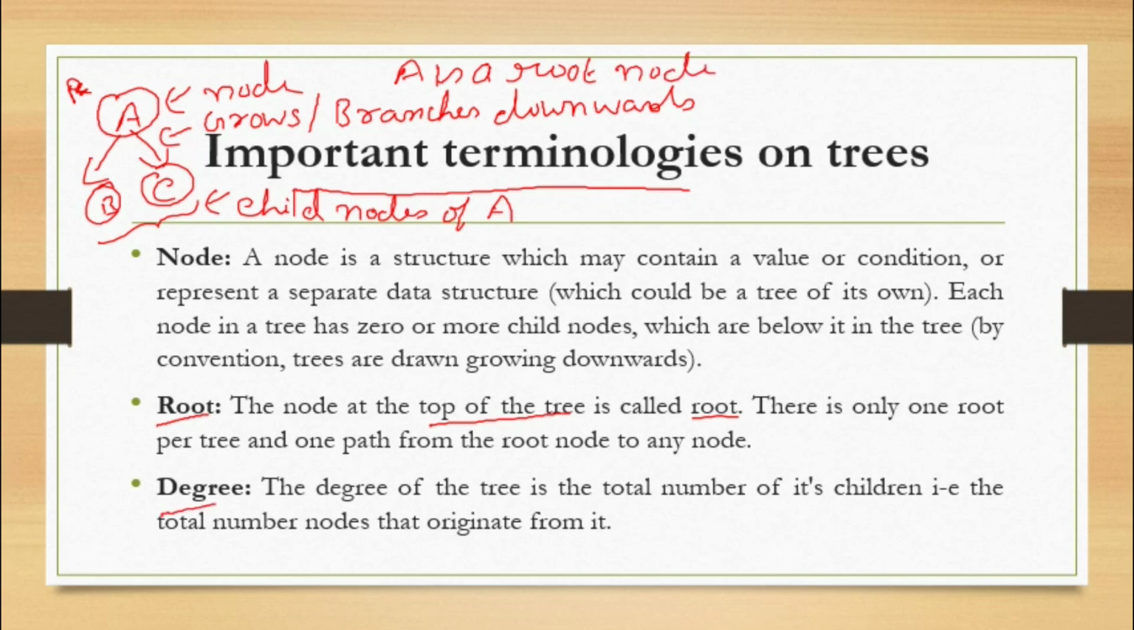What is the degree? The degree of a tree is the total number of its children. What is the degree of A? The degree of A is 2 because it has two children.